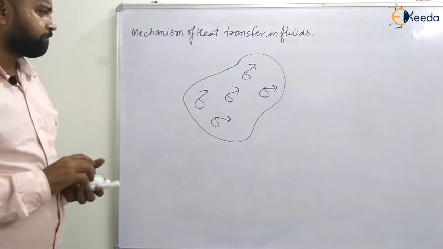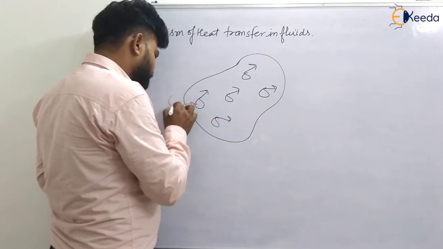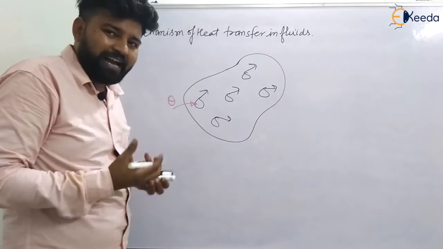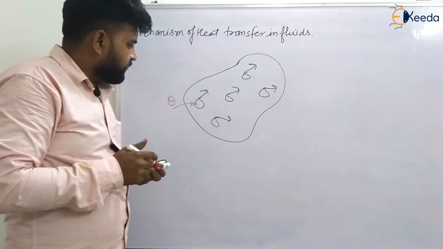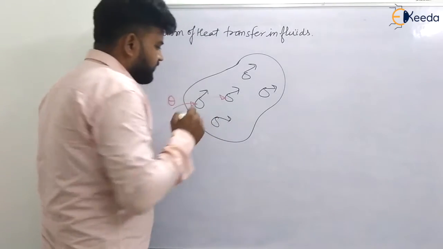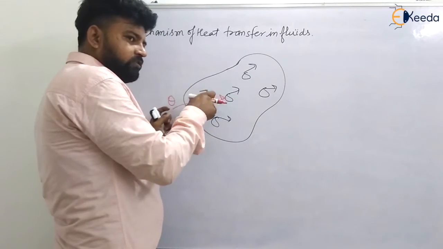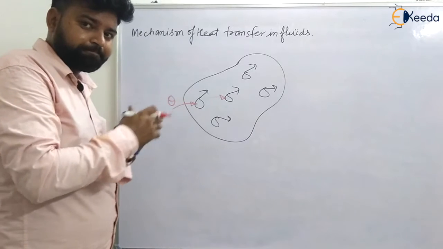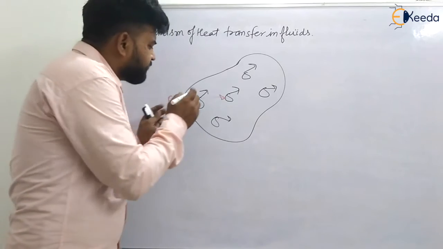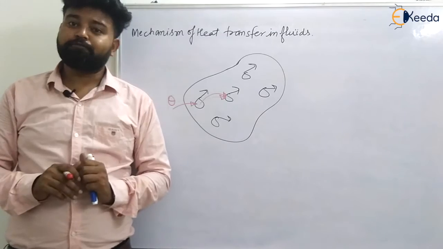If I give a little bit of heat to this molecule, it will have energy and it will try to move. As the velocity of that molecule increases, it will collide with another molecule. Maybe you have studied momentum in ninth class physics. There will be some momentum transfer from this molecule to that molecule, and like this there will be heat transfer in the fluids.